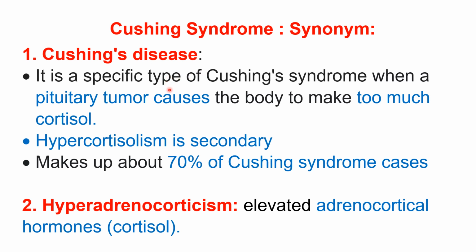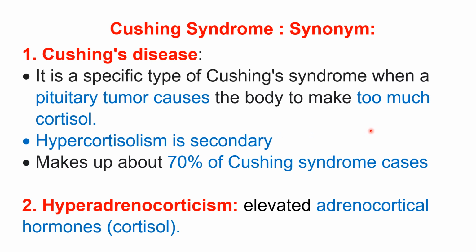Cushing disease is a specific type of Cushing syndrome where there is a pituitary tumor. Remember, when there is a pituitary tumor, it is called Cushing disease, and this pituitary tumor causes the body to make too much cortisol hormone.